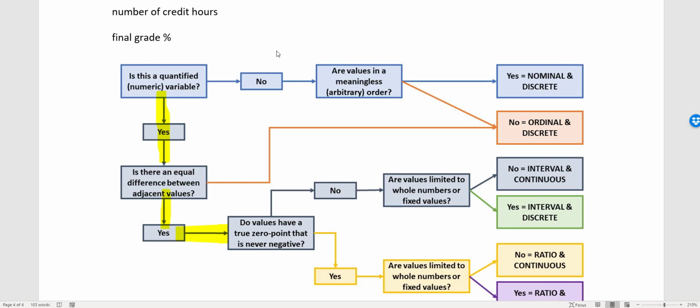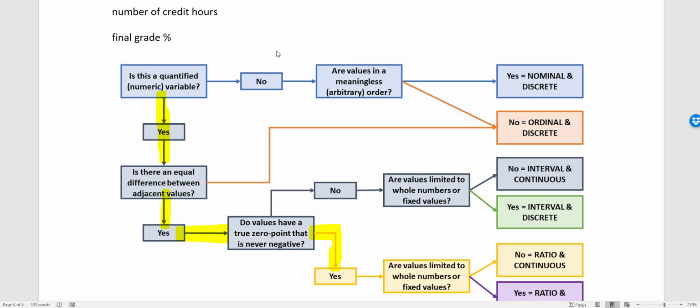So I like the never negative piece too, because the true 0 point argument can get really strange really quickly if you overthink it, because you could be like, okay, does 0 mean that you don't exist, or does it mean that you're just firstborn? Is it a true 0 point? I don't know. A nice way to kind of fall back if that's hard and it doesn't really make sense about the true 0 thing. Can it be negative? No, you're never a negative age. So we do have a true 0 point because it can never be negative.